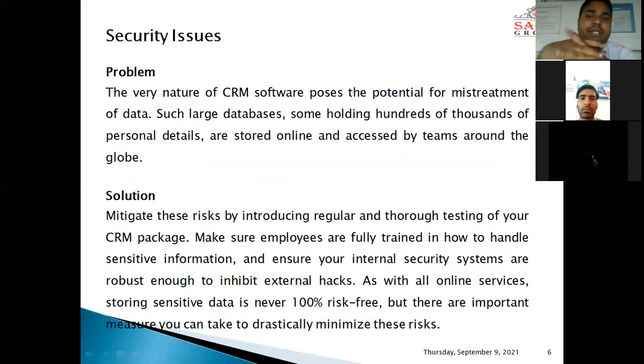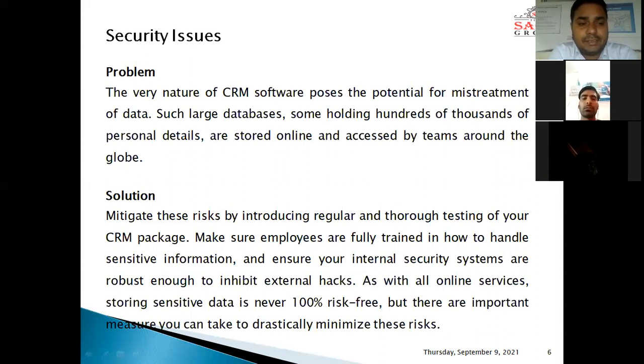The next problem is security issues. So what are security issues when we use CRM? The very nature of CRM software poses the potential for mistreatment of data. Such large databases holding hundreds or thousands of personal details are stored online and accessed by teams around the globe.